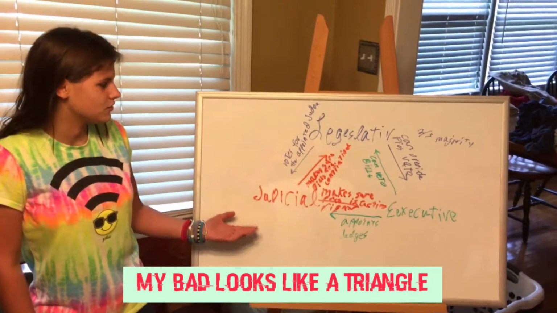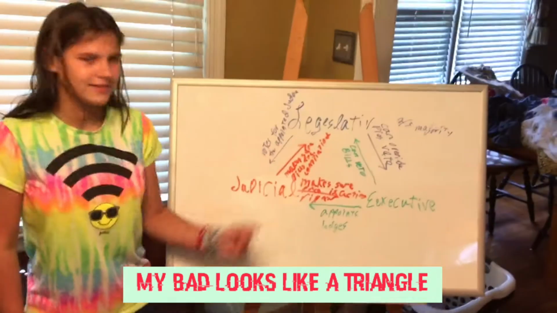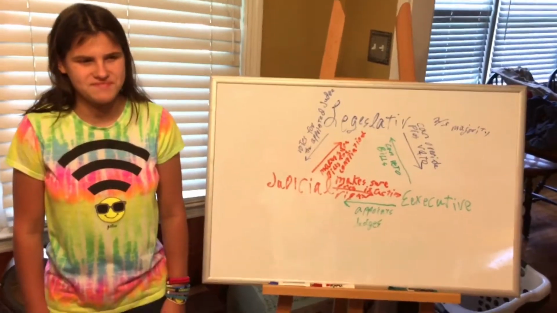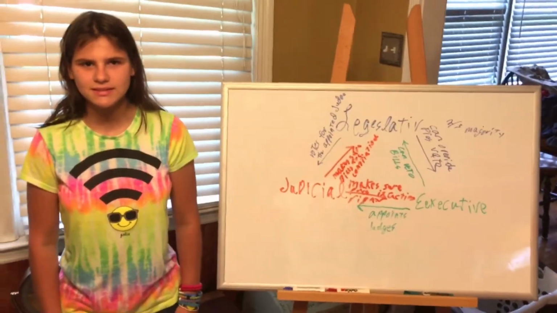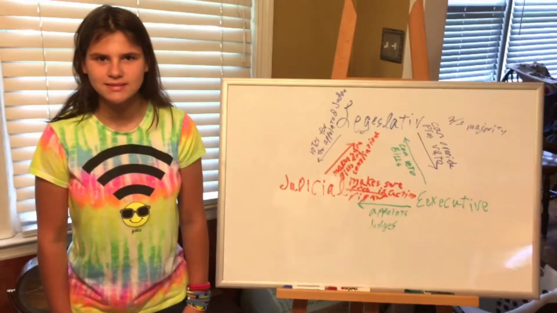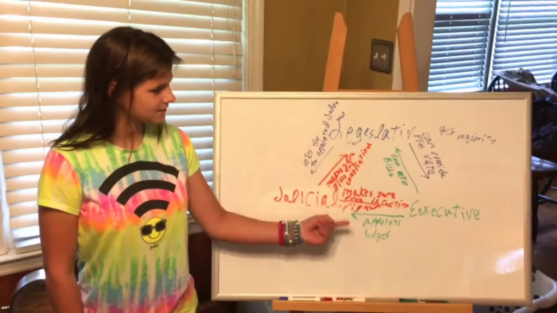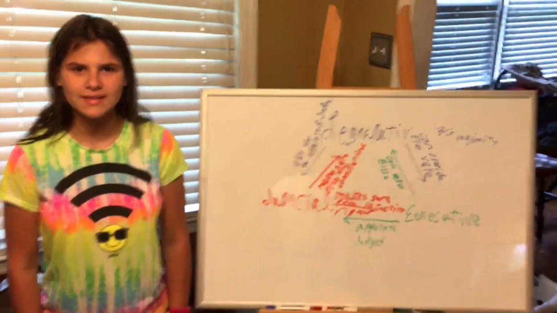So today we are going to talk about... it looks like a rectangle. It's supposed to be a triangle. It's all the checks and balances. Do you know what checks and balances are? They're like payments, I guess? No, different checks and balances. That's banking checks and balances. This checks and balances is the checks and balances between the legislative, the judicial, and the executive branch. If you want to learn more about those, click to one of our videos that we have linked to those.